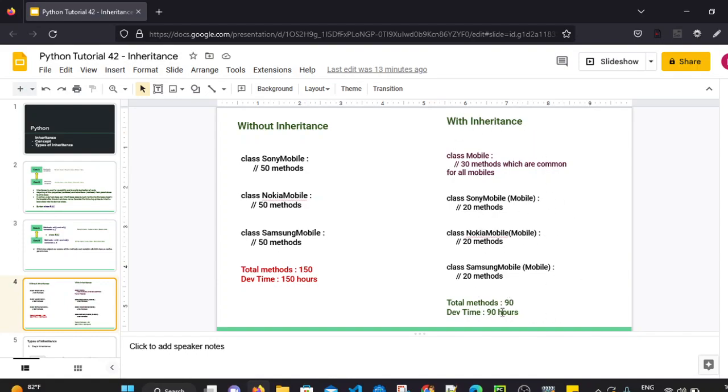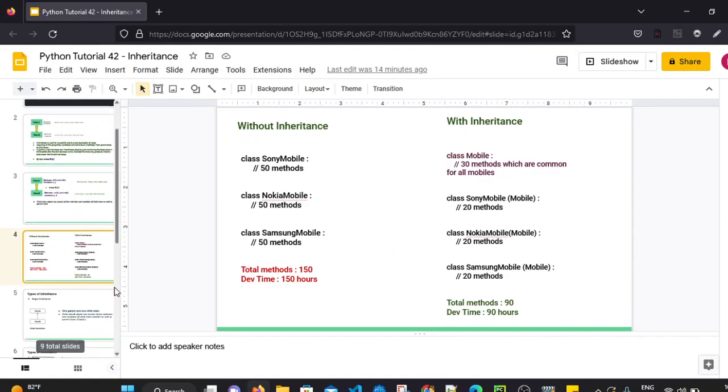and it will take around 90 years. So it helps to reduce the overall development time for the developer. So this is the main objective, or the main benefit, of using inheritance in object-oriented programming languages.